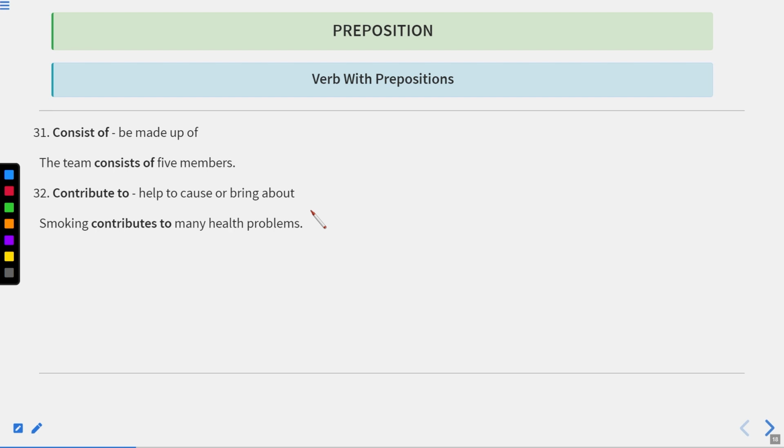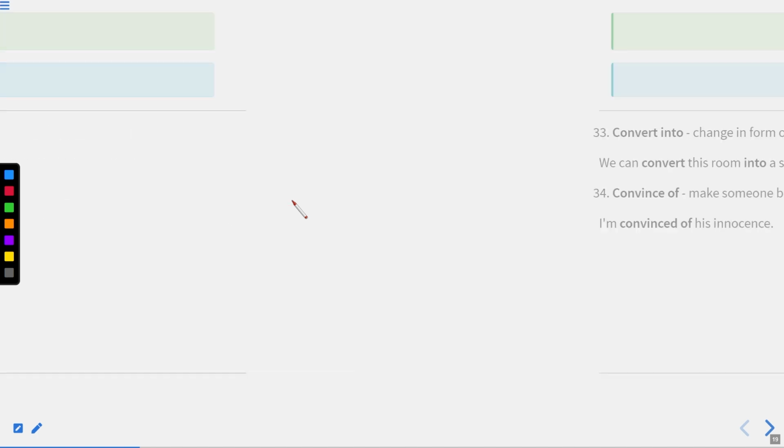Smoking contributes to many health problems. Okay. Contribute to means help to cause or bring about. If something causes something else, that means contributes to. Smoking contributes to many health problems. Okay. So because of smoking, you can have various health problems. That is the phrase contribute to, which provides you the information or the cause which it will bring out. Now let us move to the next one.